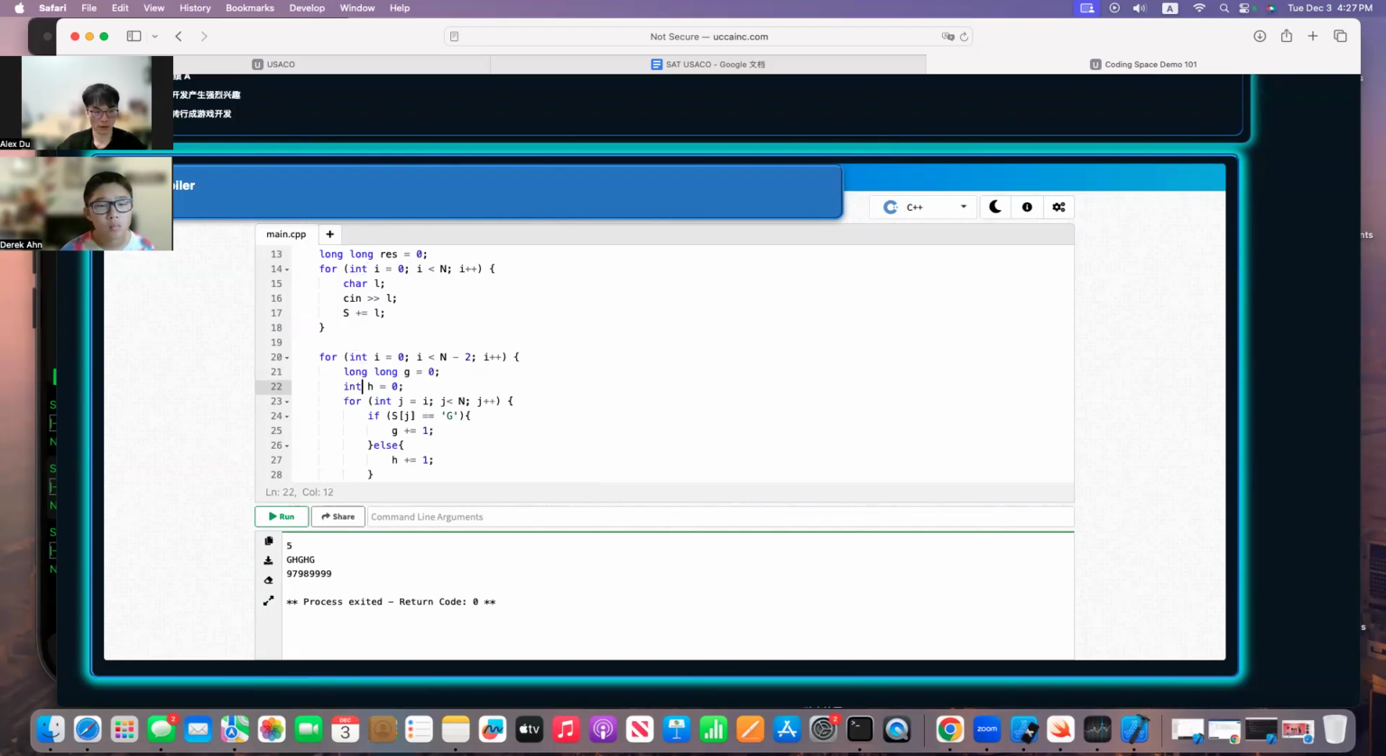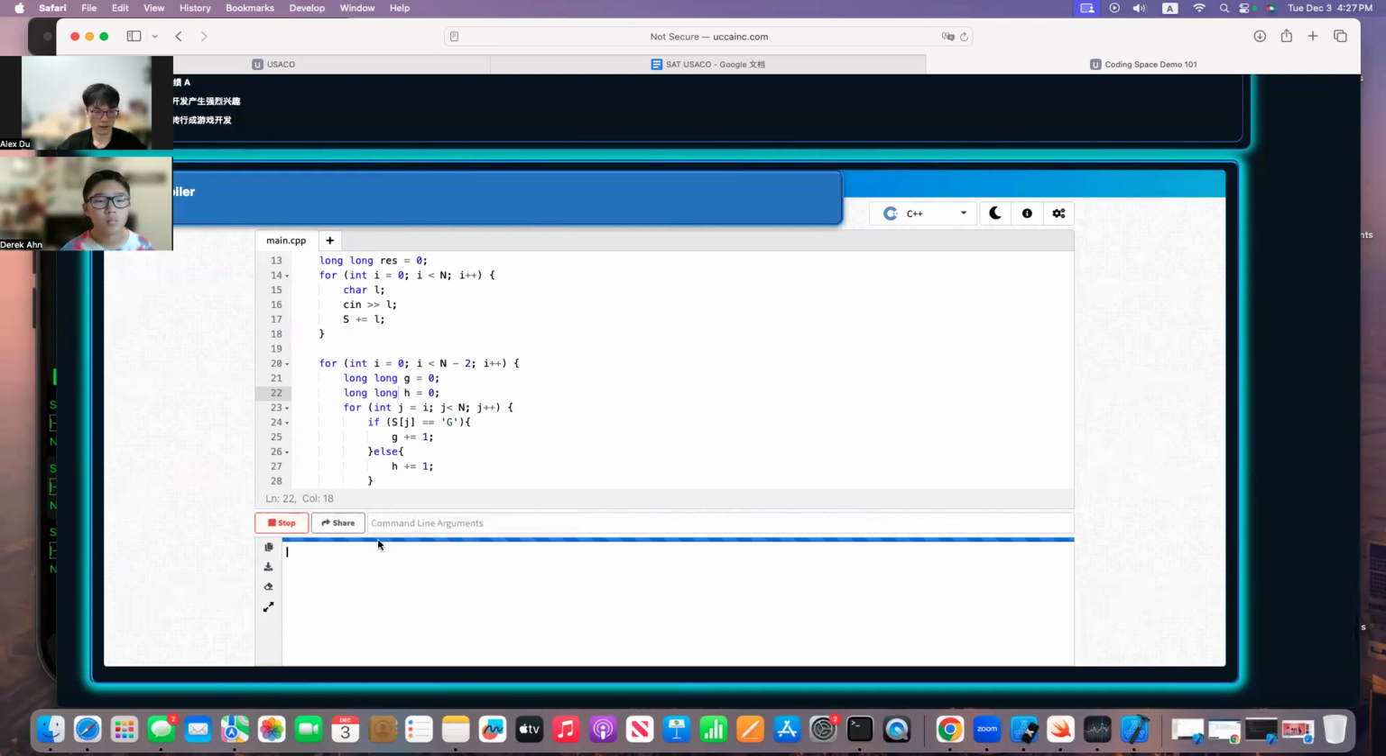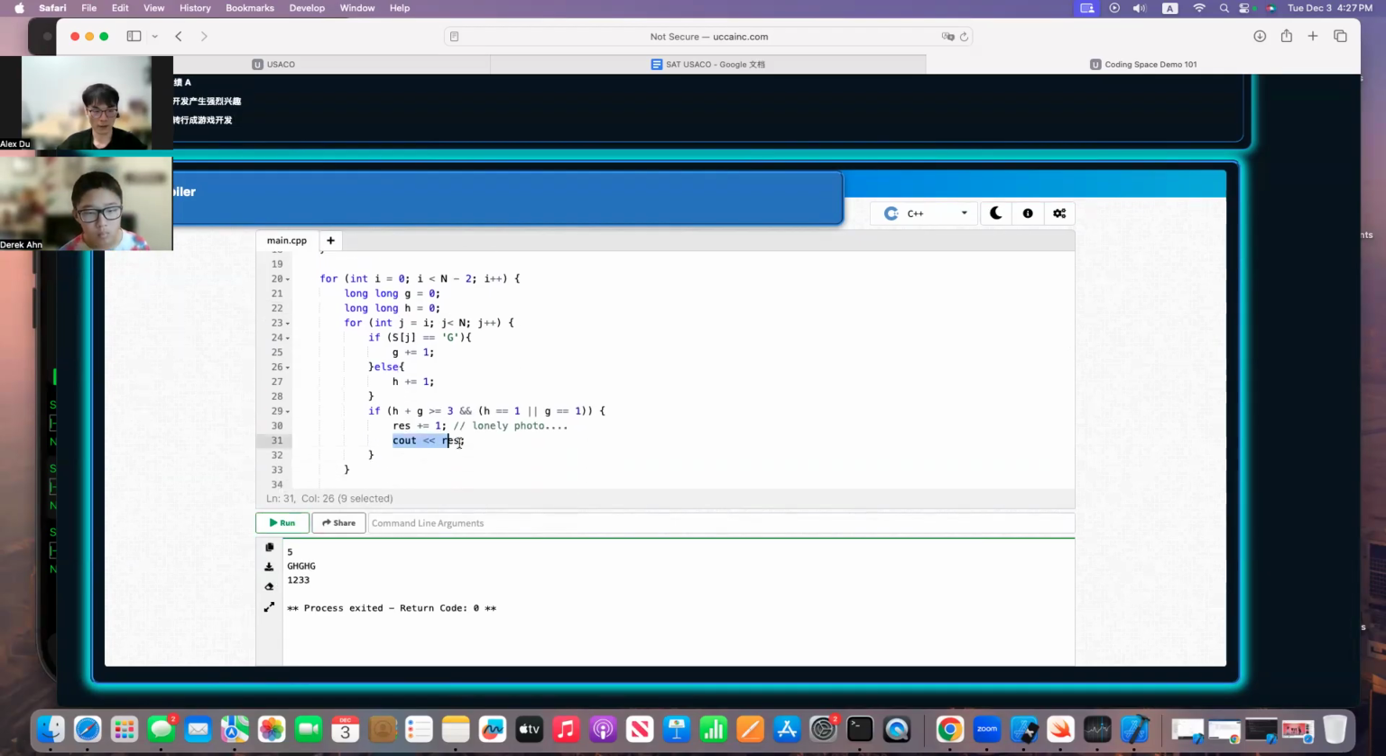It's a long data type here. Definitely long and long. And then run this code one more time. Yes, see, this is GHG, and then I have 3. Yes, there we go. I have 3 right now. Okay, now I can remove this one and run this code again. So 5, GHG, I have 3. Okay, there we go. Good.